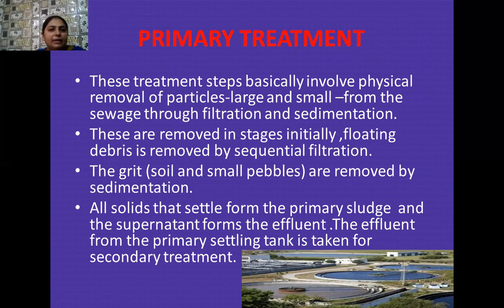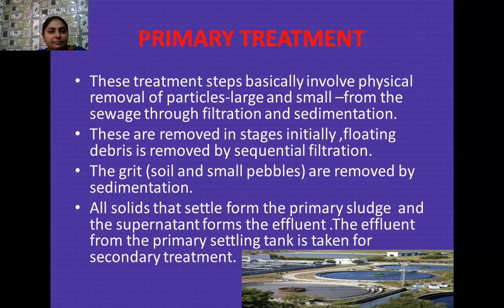So students, the primary treatment steps basically involve first the physical removal of the particles, those particles which are of very large size or small size. They are removed with the help of sequential filtration and sedimentation. Initially they are floating in the sewage in the form of debris. So physically they are removed with the help of sequential filtration.